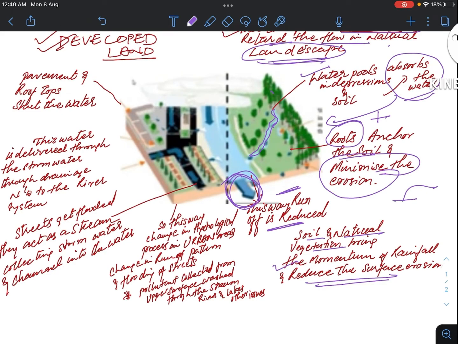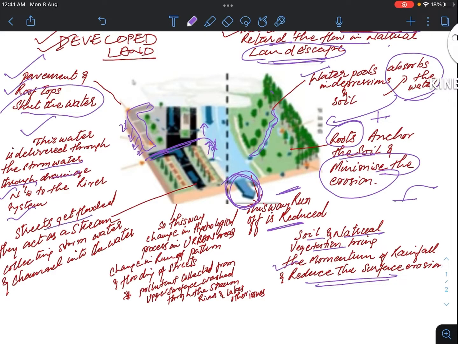Now, on the other hand, what happens in the developed land? The pavement which we concretized, and the rooftop, shut the water from going beneath, or do not allow it to percolate underground. So this water is delivered through the storm water drainage network to the river system. As this impervious land does not allow the water to percolate, it travels on the surface and runs away into the rivers nearby, which raises the water level of the river along the river bed.